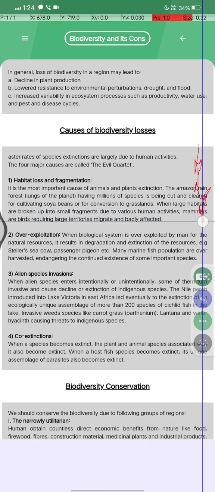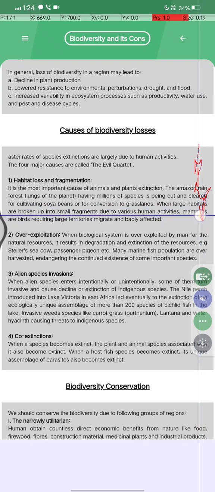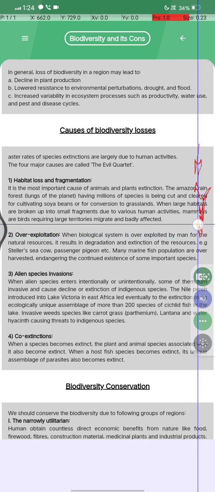When large habitats are broken up into fragments due to various human activities, mammals and birds requiring large territories, and animals with migratory habits, are badly affected.